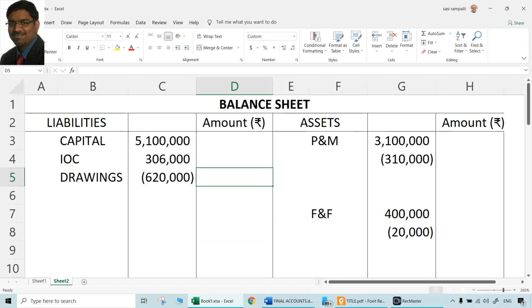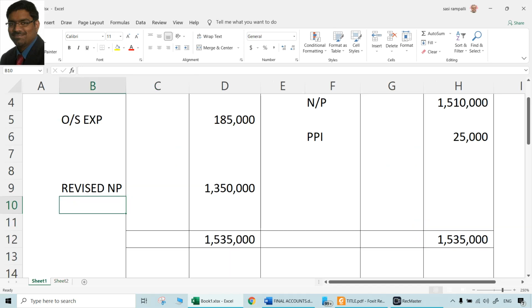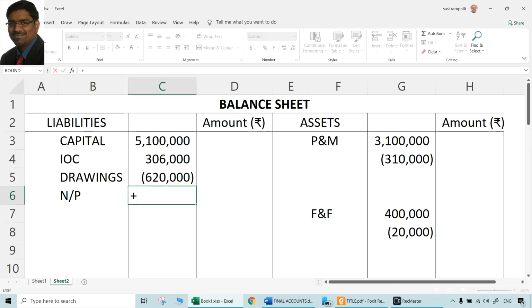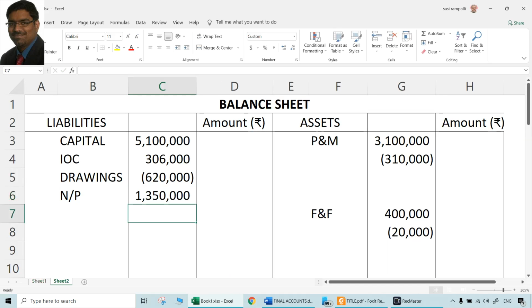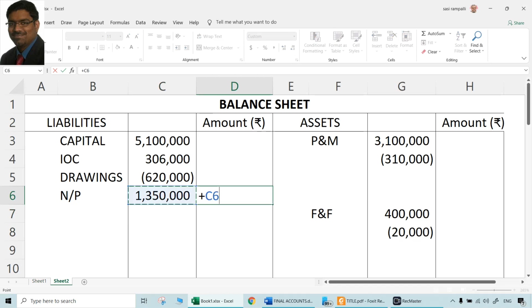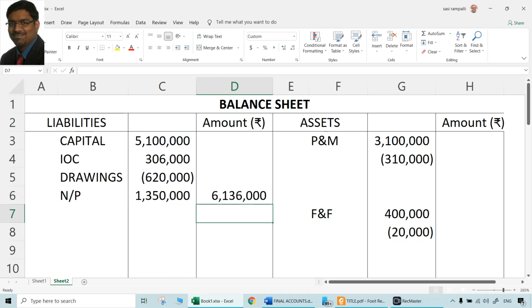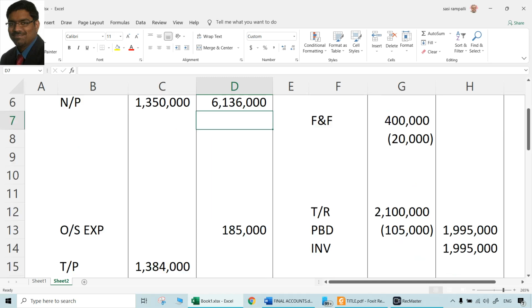Where will this go? This should go to the balance sheet on the liability side, added to the capital. That is net profit, 13,50,000. The same amount will come here. So that is the adjustment for capital. Now take items to the outer column: original capital, interest on capital to be added, drawings to be deducted, profit to be added. So the total final capital on the outer column of the balance sheet liability side is 61,36,000.